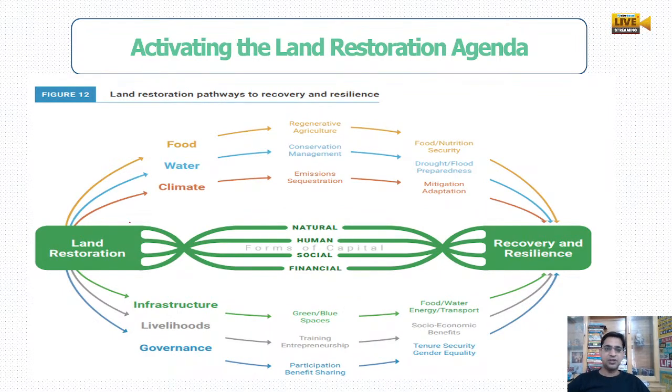Okay, so land restoration, food, water and climate, infrastructure, livelihood and governance. With food we can do regenerative agriculture, with water we can do conservative management, for the climate we can check emissions and do sequestration. For infrastructure we can make green and blue spaces, for livelihood we can train entrepreneurs, and for governance we can participate in benefit sharing.